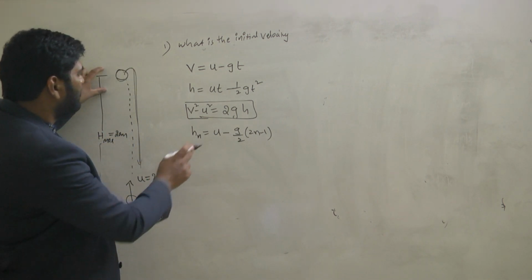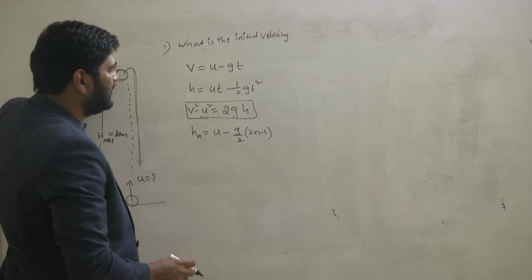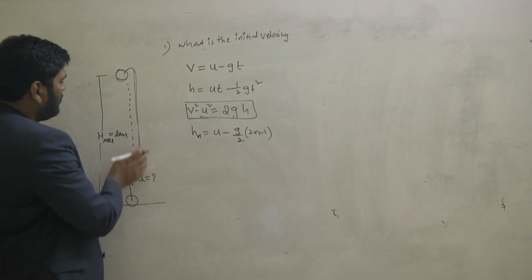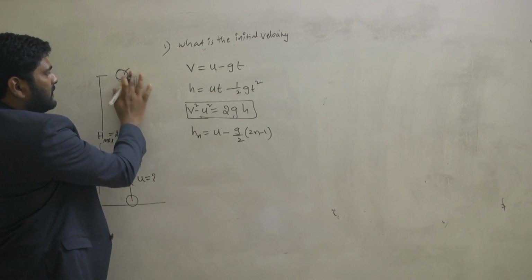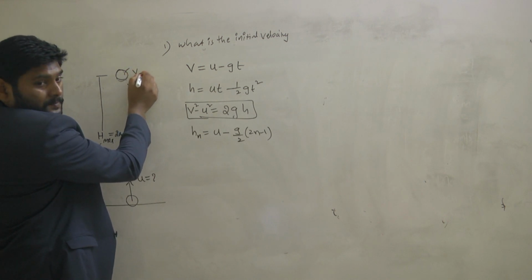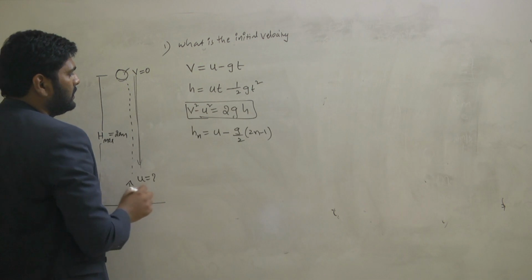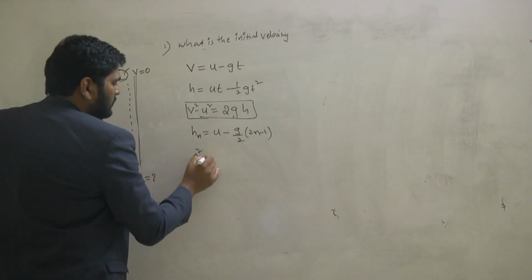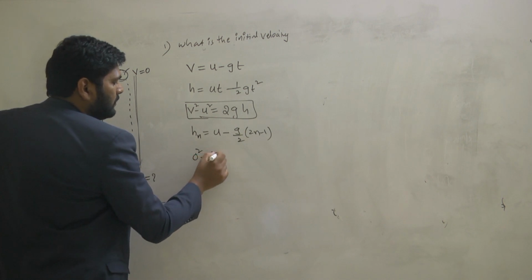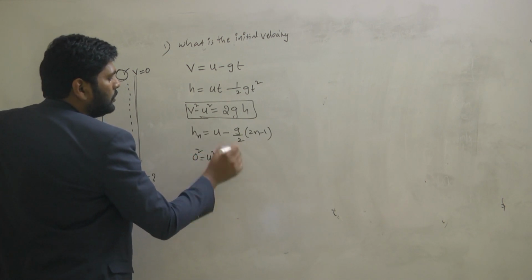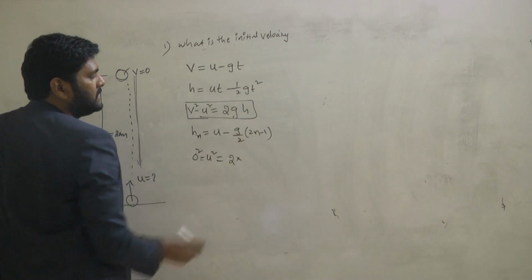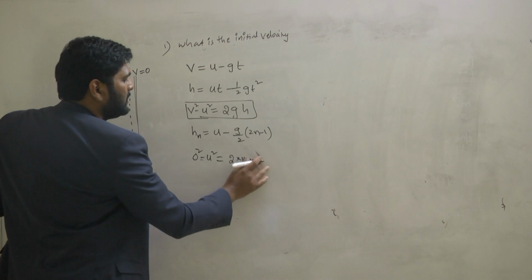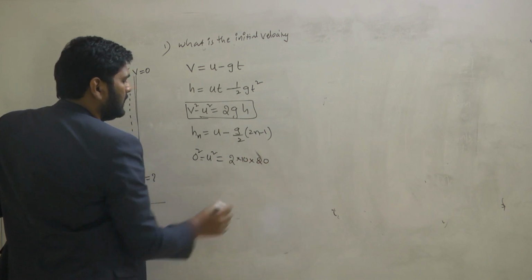How does the third equation help you find the initial velocity? When you throw with some initial velocity and it reaches the maximum height, what does the final velocity become? 0. Very good. So applying it here: 0 square is equal to minus u square is equal to 2 into g, how much is the g value? 10, into h max, 20.